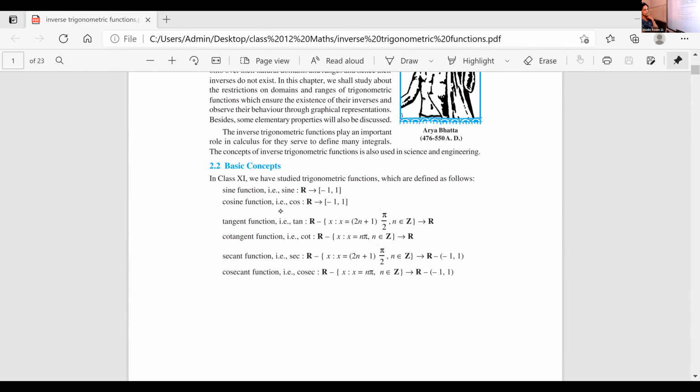Look at cotangent, cot. How is cot defined? Cot is cos by sine. So sine, for which values will it become 0? What is the value of sine pi? Note down this. See whether you have noted this in your formula booklets or not.